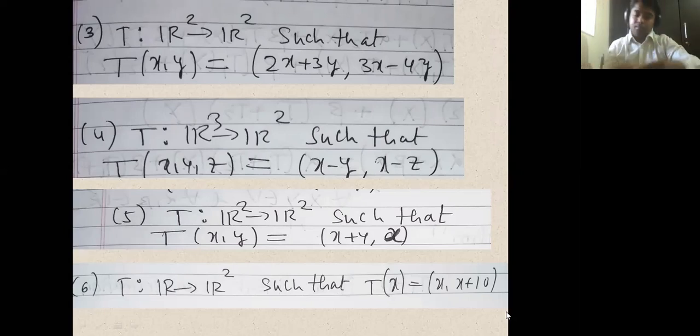Okay, so now what we got? So therefore t of (alpha x plus beta y) equals alpha times t of x plus beta times t of y. So therefore by our theorem, you have to write down the statement of the theorem, this t is a linear transformation. Okay, this is the way we will end.